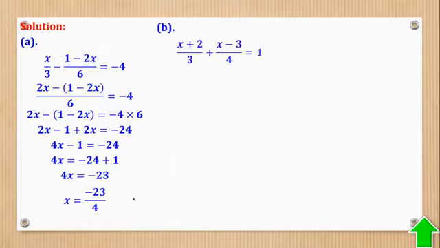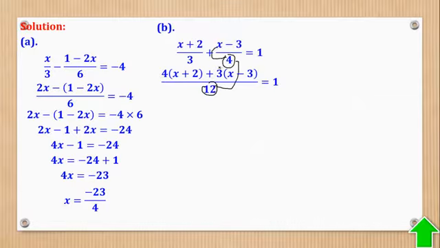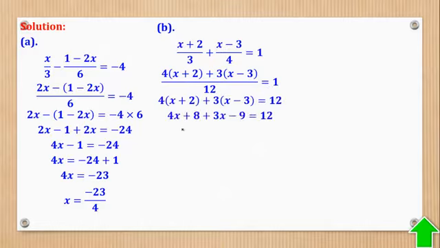That was part A. Then part B is still the same, get the LCM. So this divided by this gives you 4. 4 times this gives you that. So notice that I'm using the brackets. Don't forget the brackets. Then also 12 divided by 4 gives you 3. 3 times this gives you this part. Then cross multiply, take this 12 this side and open the brackets. And after that, you are going to simplify.